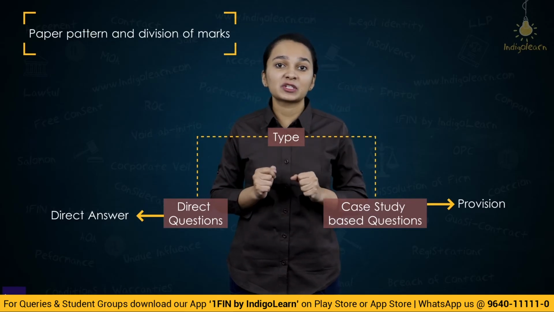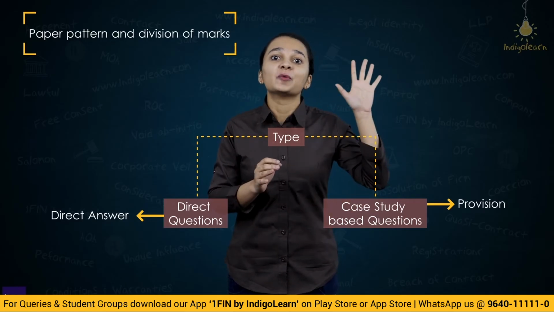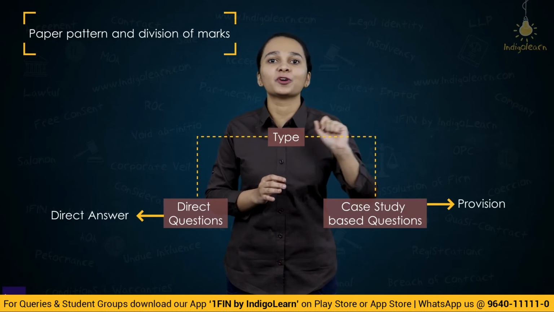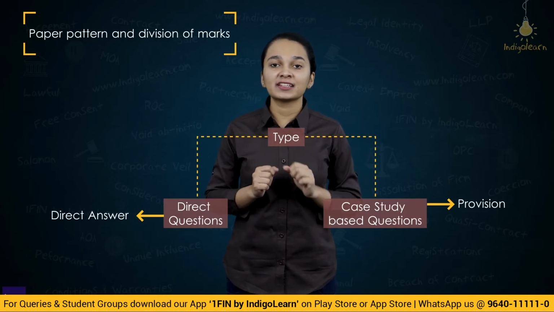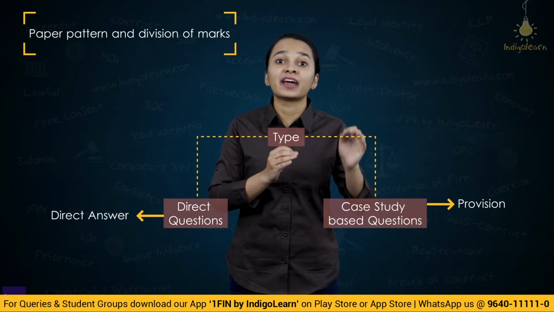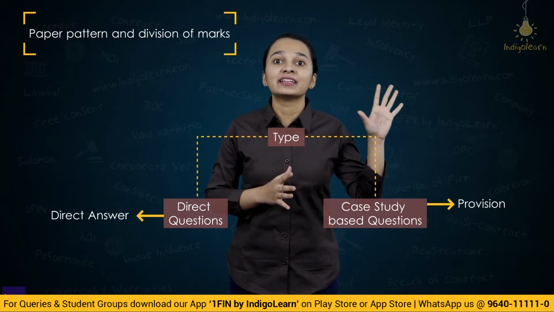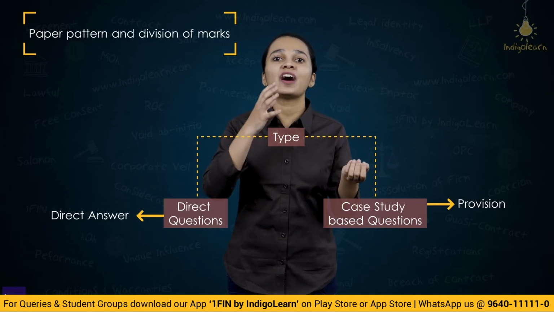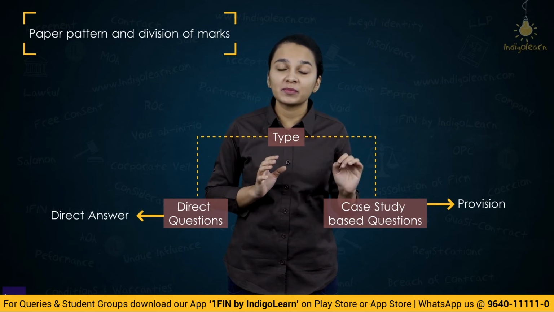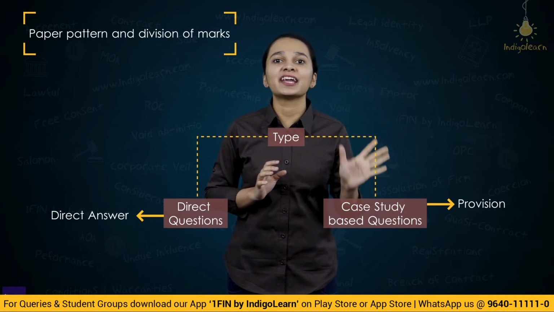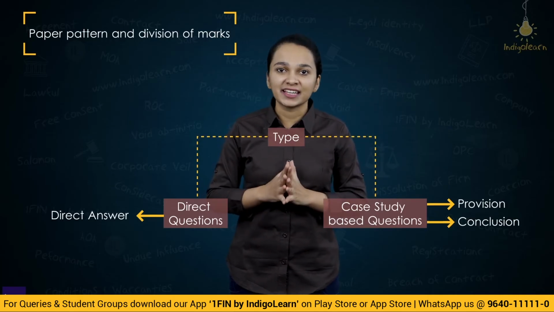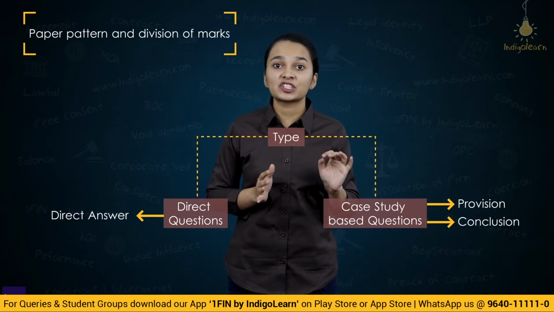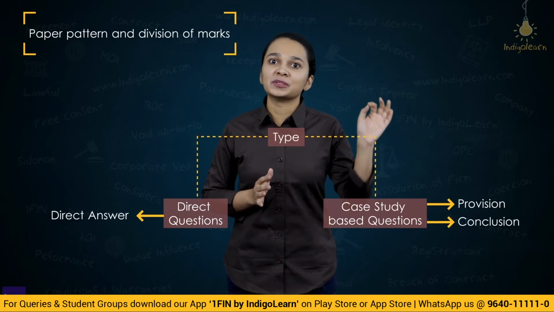But when you have a case study based question, you will first have to analyze what is the situation given in the question, and on the basis of the situation, you will have to give your answer. Now when a case study based question comes in exam, you will first have to write the provision which is related to the case study. You will have to mention the provision on the basis of which you are giving your answer. So that has to be mentioned, and after you have written the provision, write your conclusion on the basis of the case study. So for direct questions, you will have to give a direct answer, but for a case study based question, you will first have to write the provision, and on the basis of that, you will have to give your conclusion.